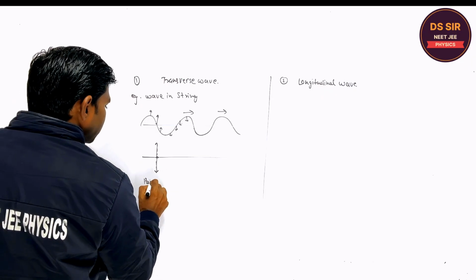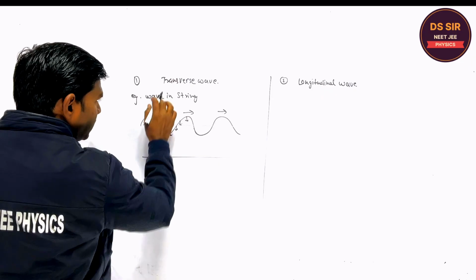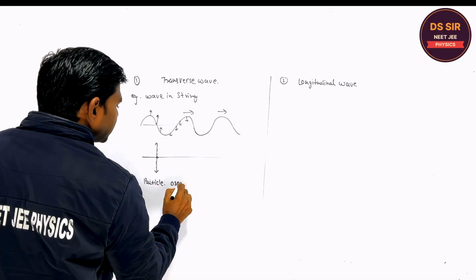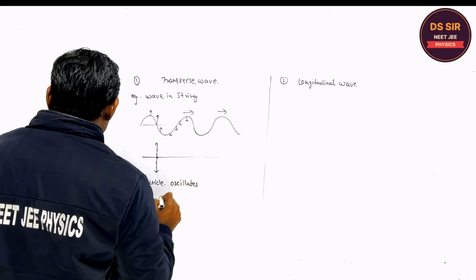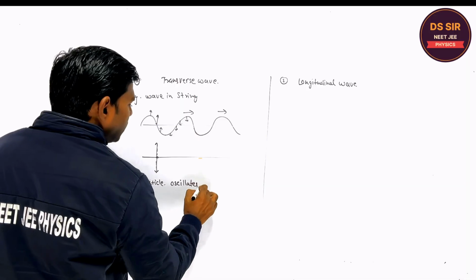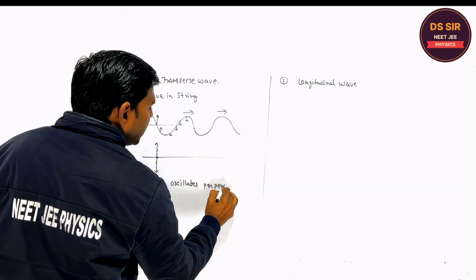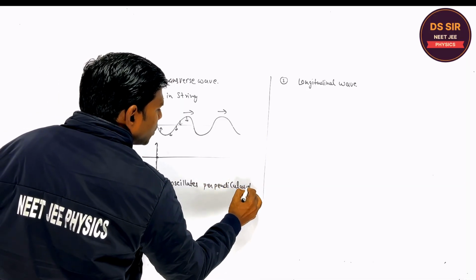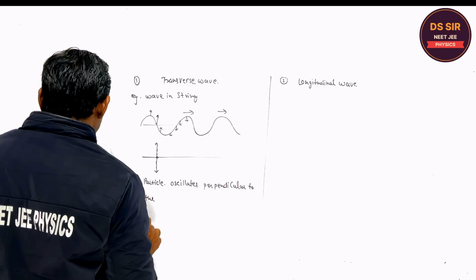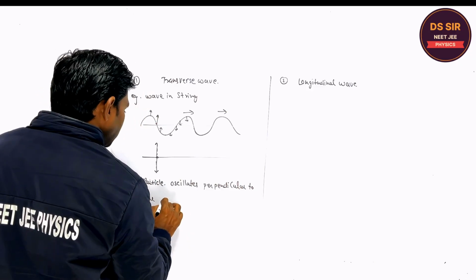In a transverse wave, particles oscillate perpendicular to the propagation of the wave.